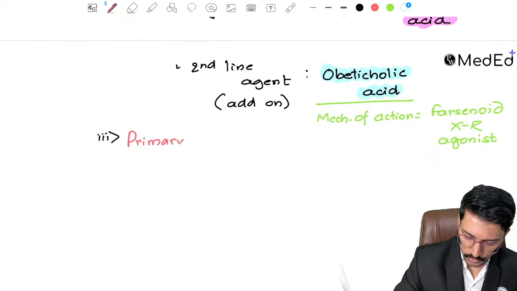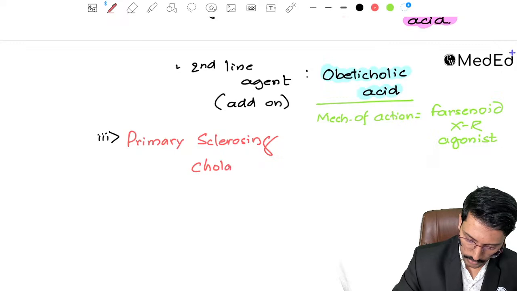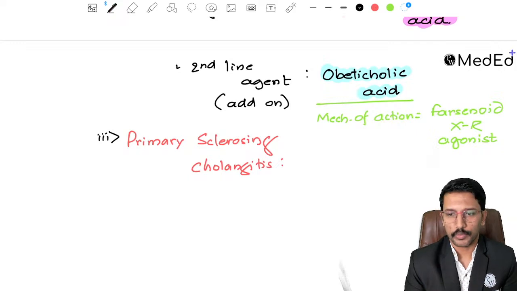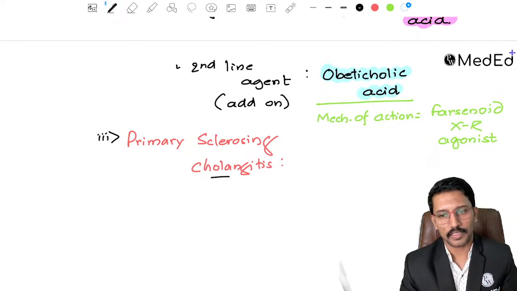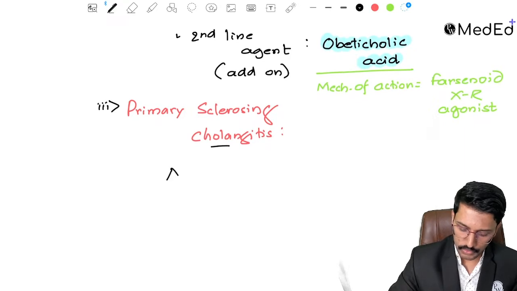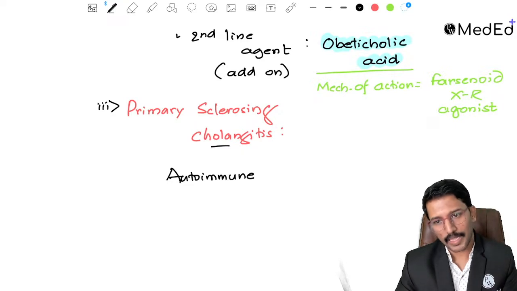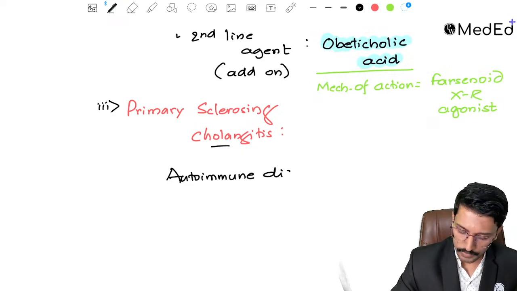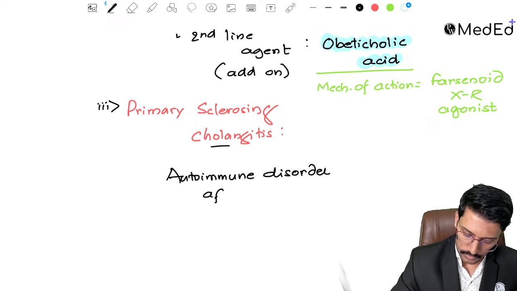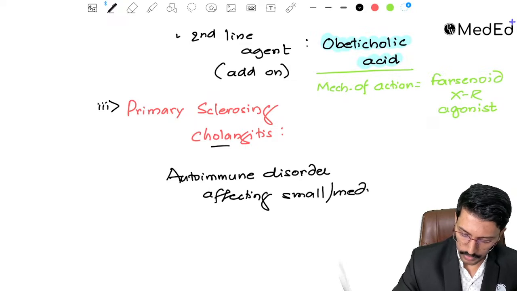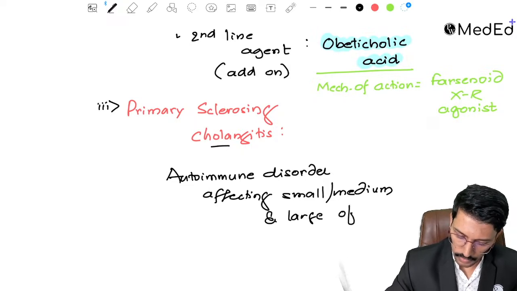Okay, so let us talk a little bit about what is called primary sclerosing cholangitis, or PSC. Okay, this is also an autoimmune disorder. When we say cholangitis, it is affecting the bile ducts. The difference is it is an autoimmune disorder which is affecting small, medium as well as large bile ducts.